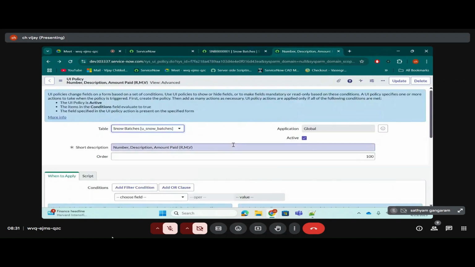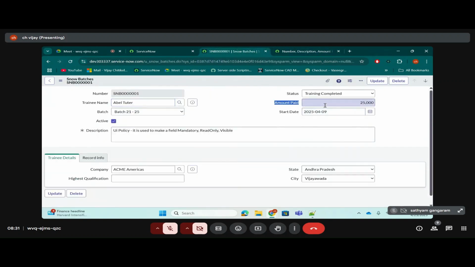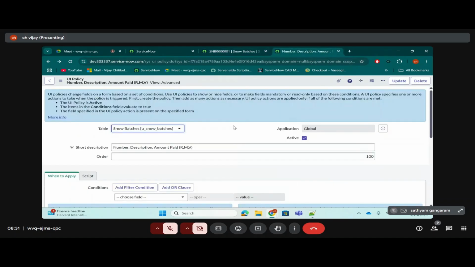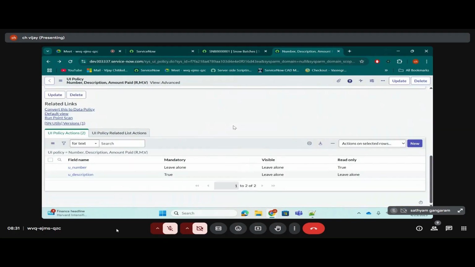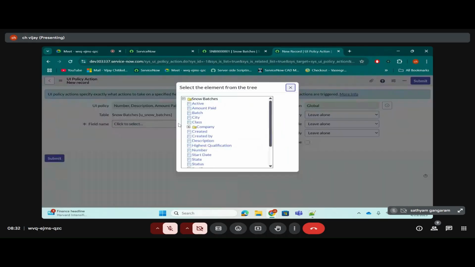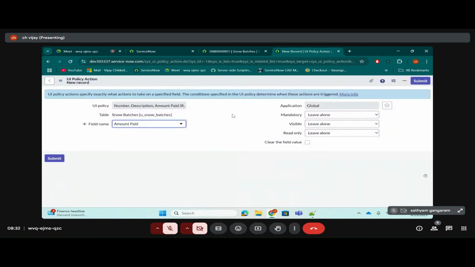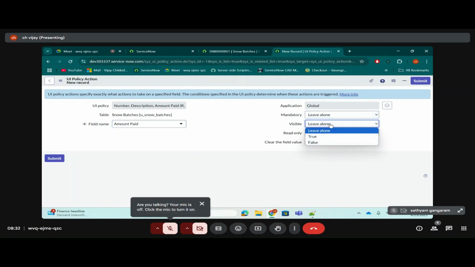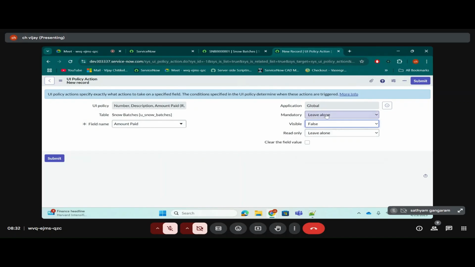Now, I want to hide this amount paid field. What should I do? Same. Go back to the UI policy. Scroll down, click on new. Then select the field name, amount paid. Visible to false. What should I select for visible here? False. Visibility false.